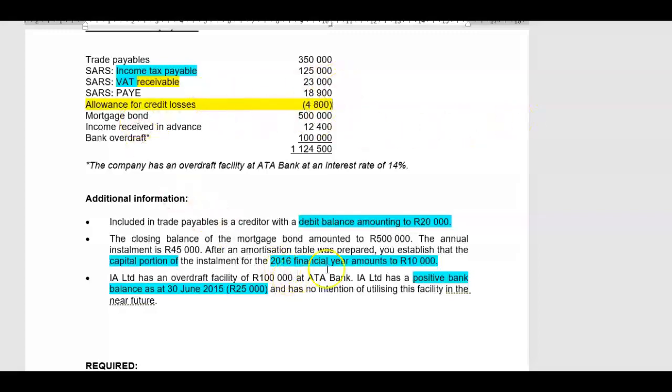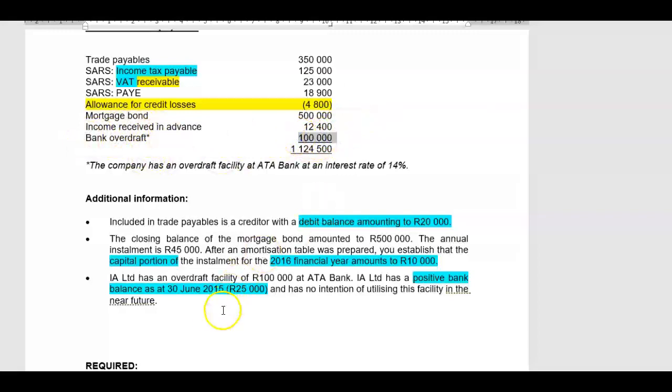Mortgage bond, well, we've already spoken about that. I'm only allowed to show the 10,000 Rand, which is the capital portion of the installment of next year, against trade and other payables. 490,000 would have been shown as a non-current liability, and 10,000 would have been shown on a separate line item on the face of the statement of financial position, short-term portion of long-term loan. Or alternatively, you're also allowed to include the 10,000 Rand in your trade and other payables note. Income received in advance, well, that is a trade and other payable, so that is 100% correct.